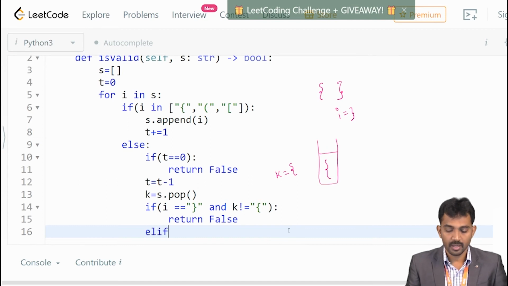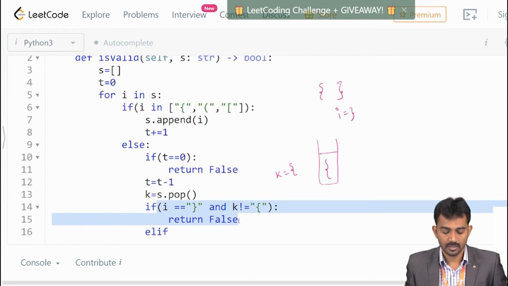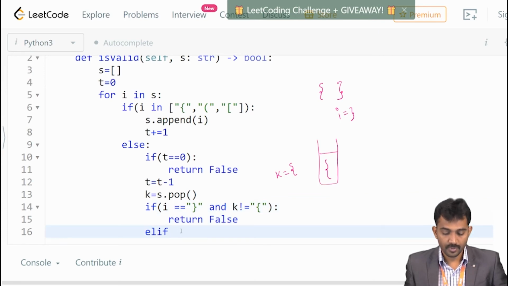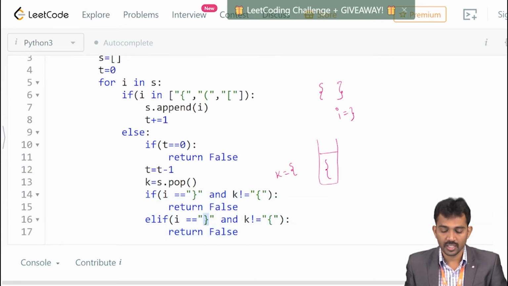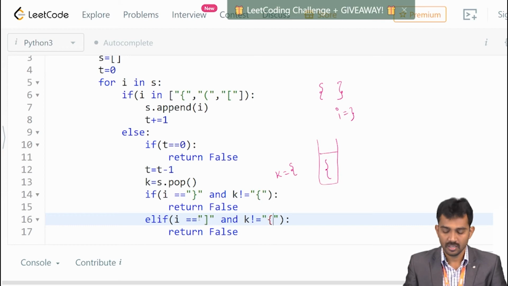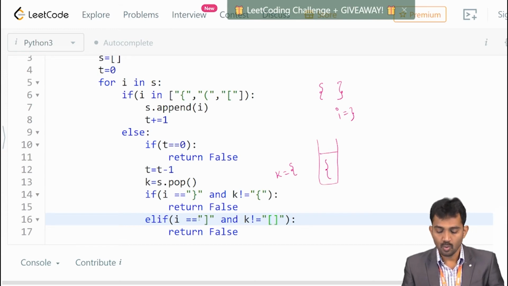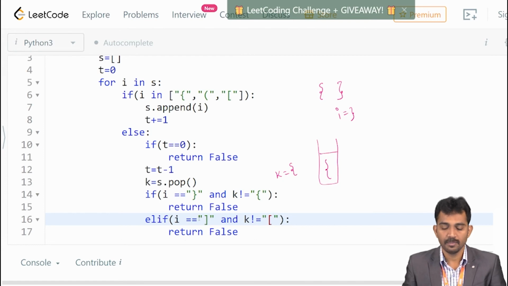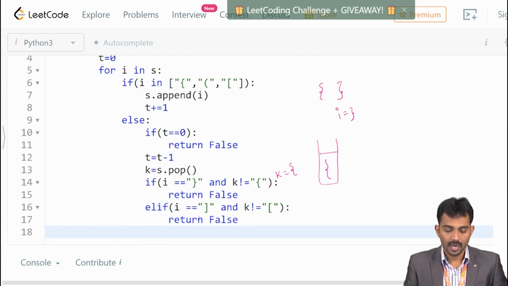See, Alif, same concept. This time I'm going to check the square bracket. If that square bracket is not matched with the respective open brace, then simply stop the process, and else have a last option.